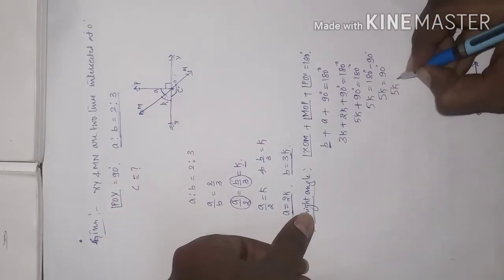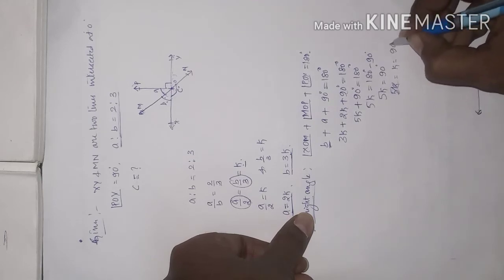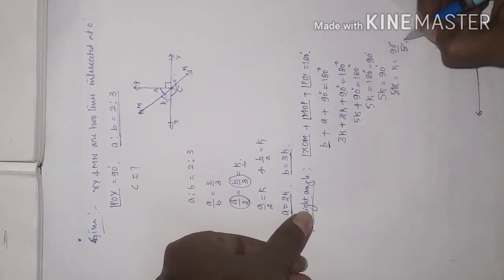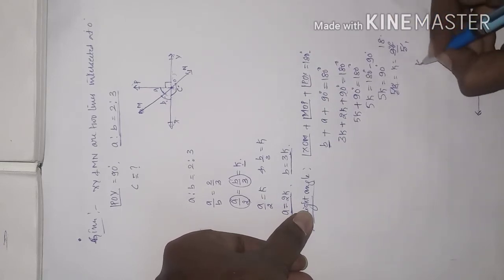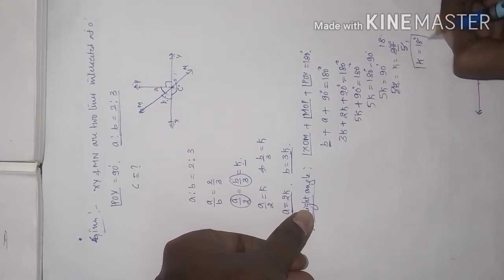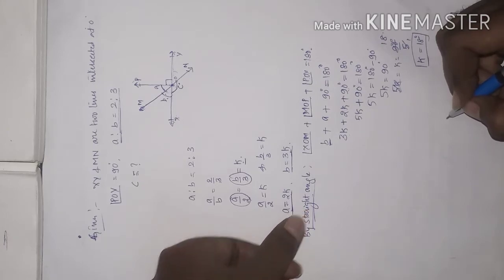So 5K is equal to 90 degrees, K is equal to 90 degrees divided by 5. Cancel this. 5 ones are 5, 4 remains, 5 eights are 40. So K is equal to 18 degrees, we got it. Okay, we got the value of K as 18 degrees.